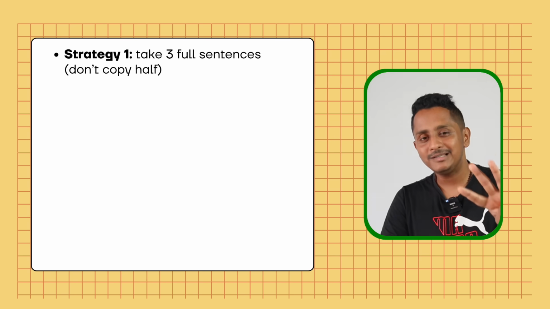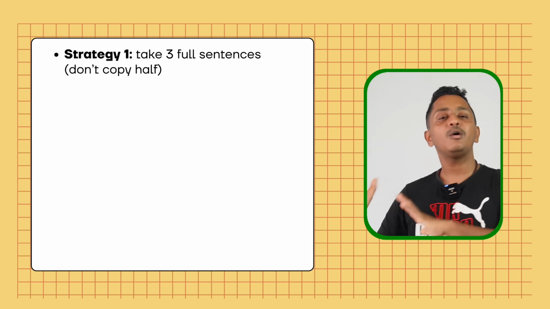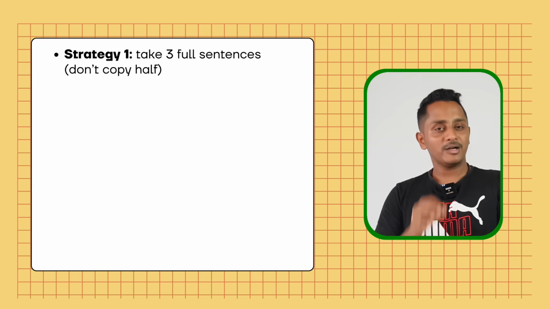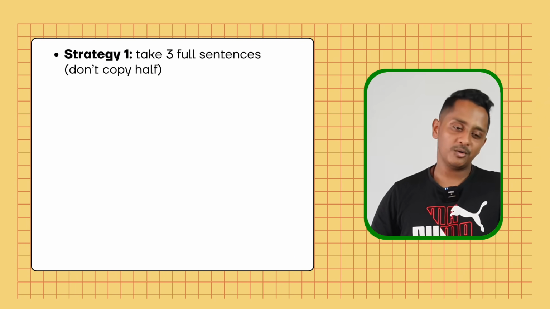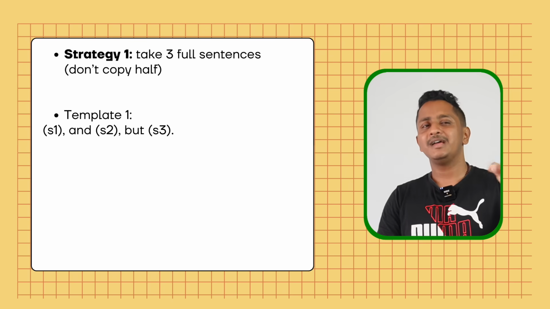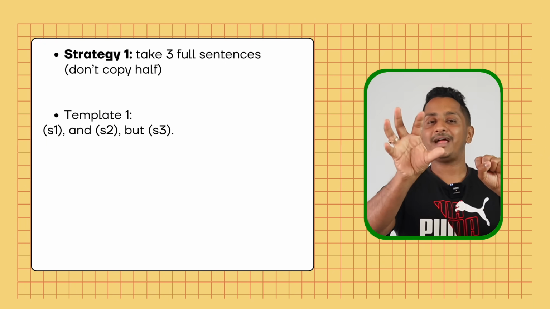Take 3 full sentences. I repeat, full, not half, not three-quarters, not the way you want it. Full sentence. If the sentence ends with a full stop, you have to take it. If the sentence ends in a question mark, don't take that. 3 full sentences. And template 1 says, take S1, sentence 1, put a comma, add a connector, and